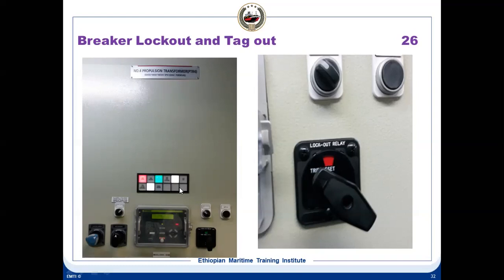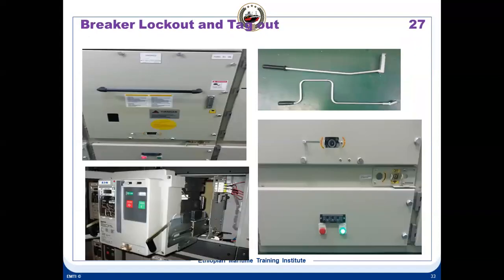So this is a breaker front panel. You will have various indications, whether the breaker is connected or not, whether the breaker is disconnected, whether the breaker is grounded. All these indications you can see here. Now on this breaker, you can see two switches. One is to put the breaker into local control. So before you try to ground this breaker, you need to ensure the breaker is open and the switch is put to local mode. Once it is put to local mode, you have two tools here.